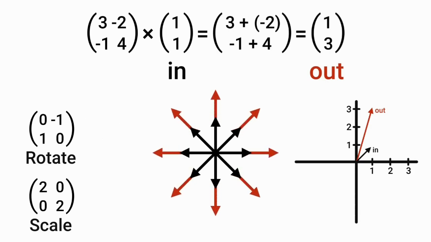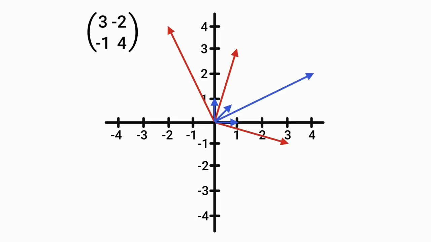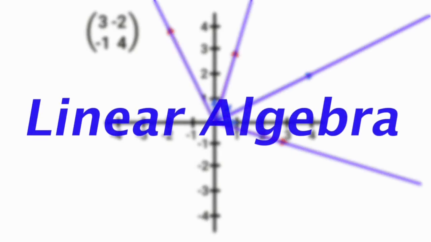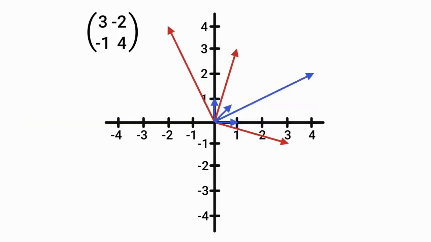Matrices are extensively used in linear algebra for solving systems of linear equations, calculating determinants, finding eigenvalues and eigenvectors, and performing various transformations such as scaling, rotating, and reflections. If you notice, the interesting part is that one of the vectors is scaled, not rotated. This would happen to any vector on the line, as we can see. Any vector that is only scaled by the matrix is called an eigenvector, and the scale factor is called the eigenvalue.